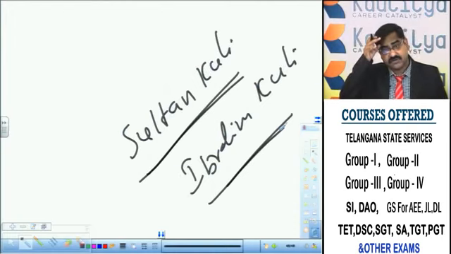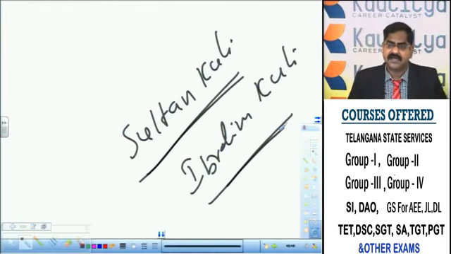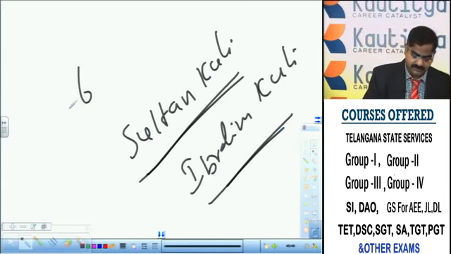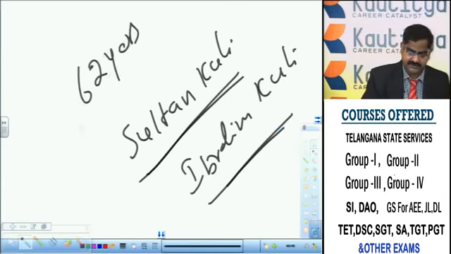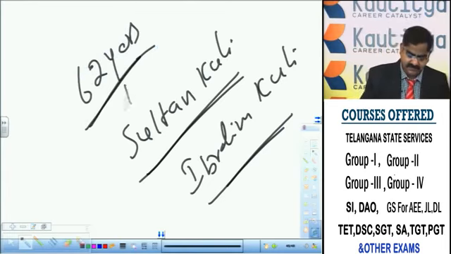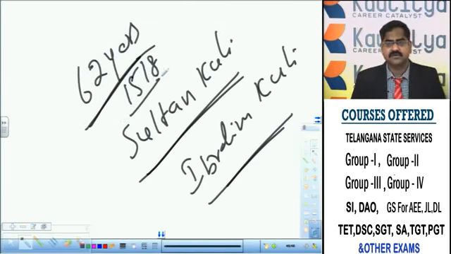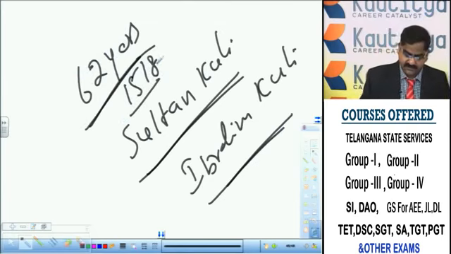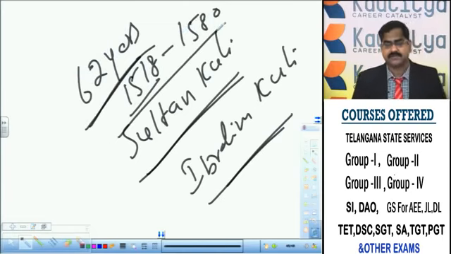The fortification of Golconda in the proper manner took place over around 62 years. For how many years? 62 years. It started exactly from 1518, as and when Sultan Quli asserted independence in the Deccan. It continued up to 1580, by the time of Ibrahim Quli Qutub Shah. So who completed the fortification of Golconda perfectly? Ibrahim Quli Qutub Shah. Who started fortifying Golconda? Sultan Quli Qutub Shah.